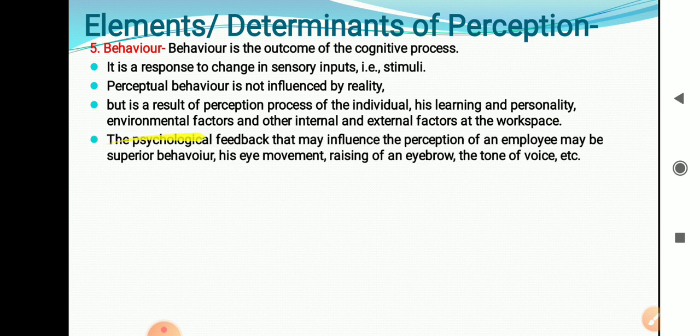The psychological feedback that may influence the perception of an employee may be superior behavior, eye movement, raising eyebrow, tone of voice. So that is the feedback which we are giving to the message.